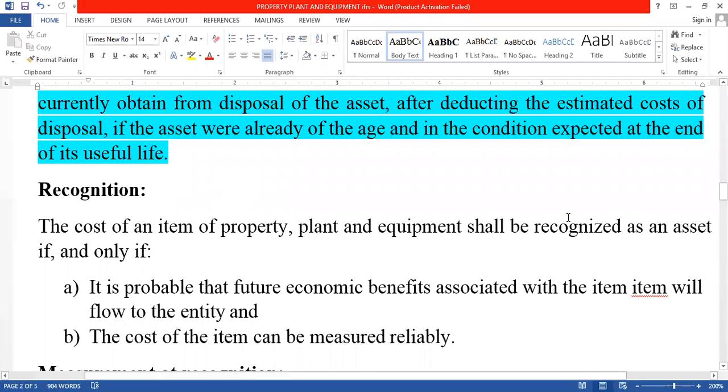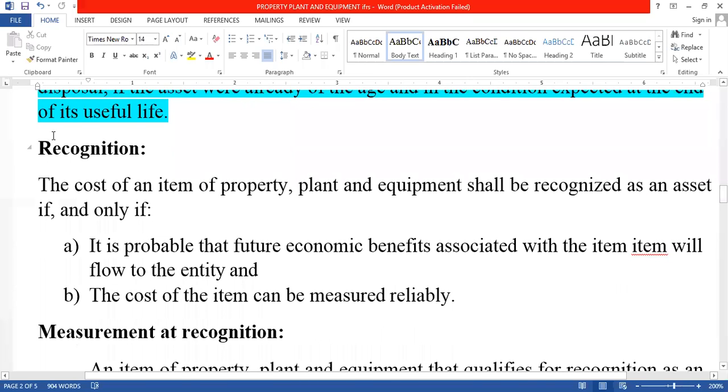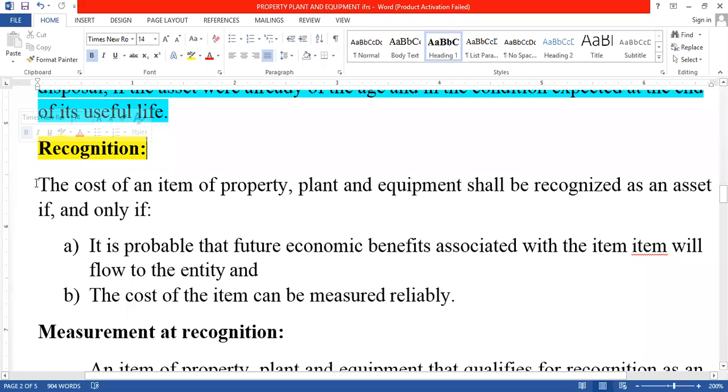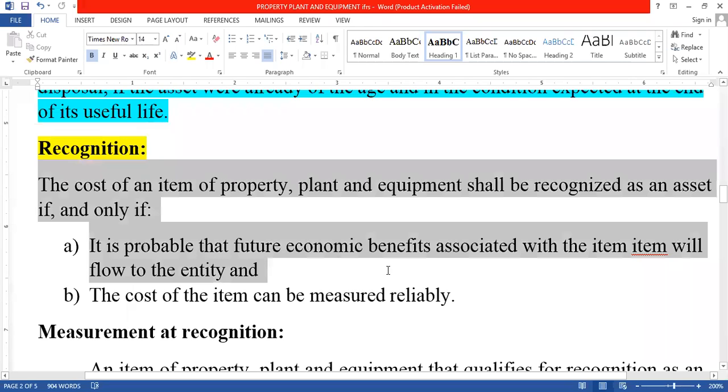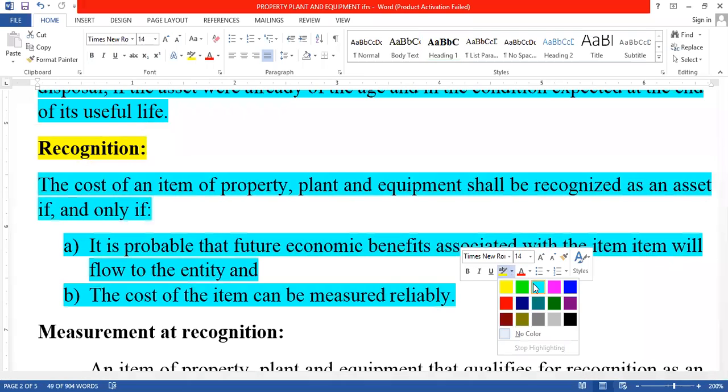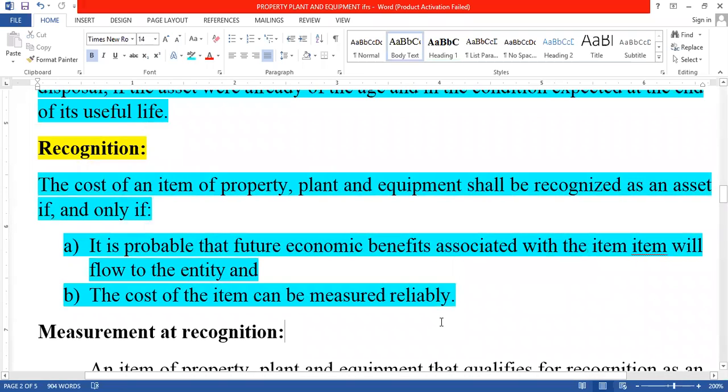So the next major aspect here is recognition. What does recognition mean? Recognition means how we should recognize an asset.